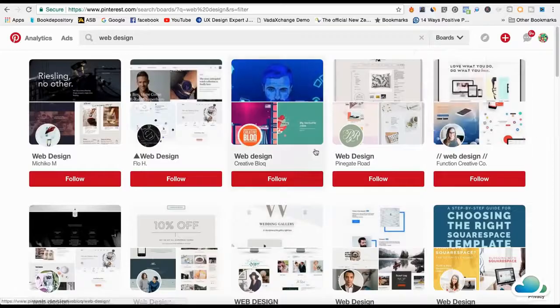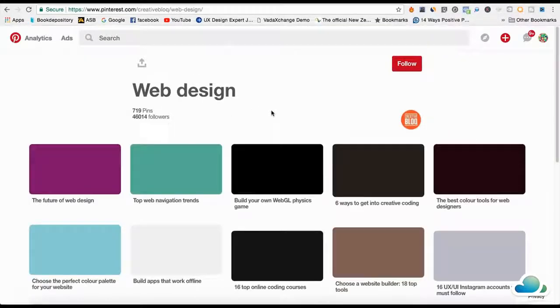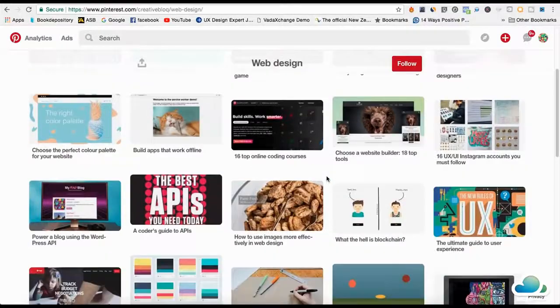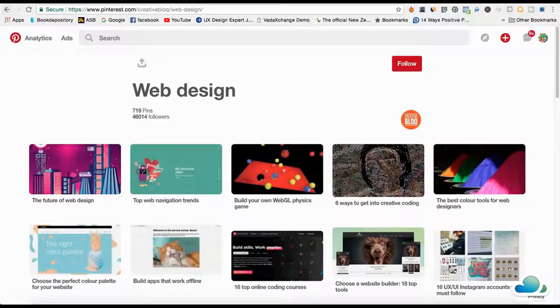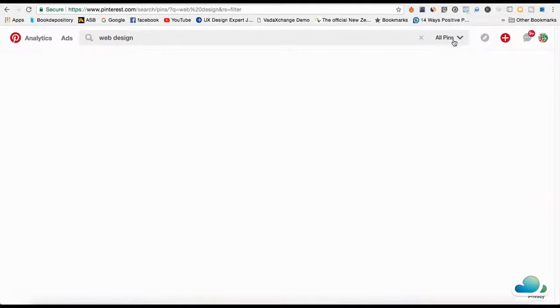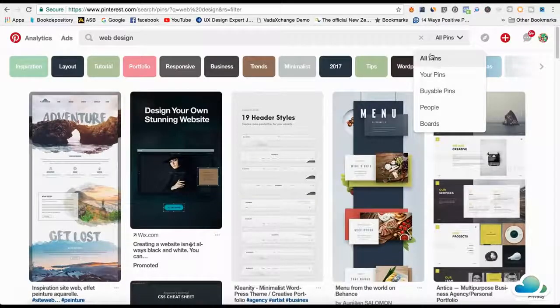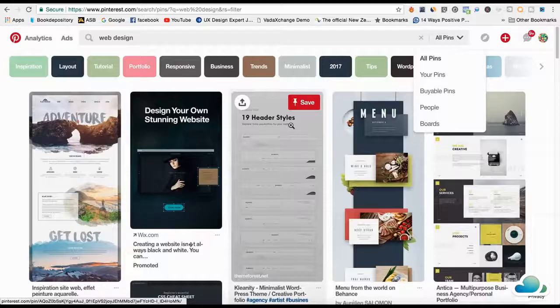And what I'm going to do is click on one of these and pin a few of these. Actually, you don't need to do this first. I'm going to go back here. First thing you need to do is actually create a board. So I'm going to go back and search it up by all pins. It's still searched up by web design, and I just searched it up by all pins.